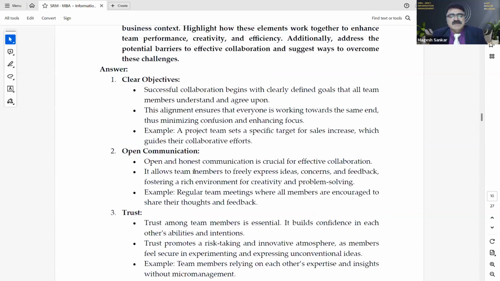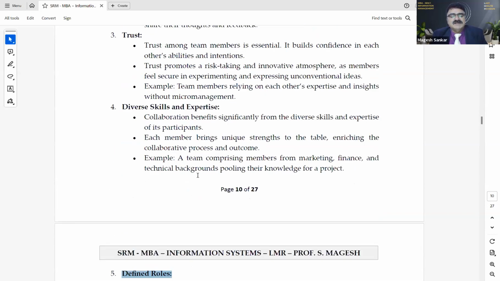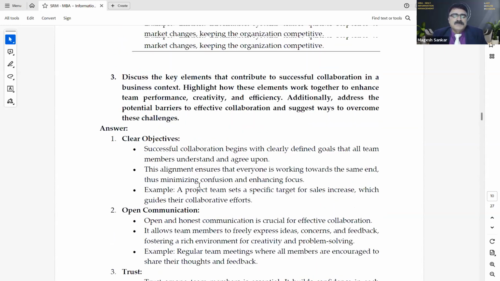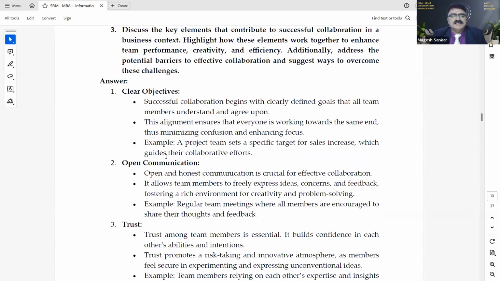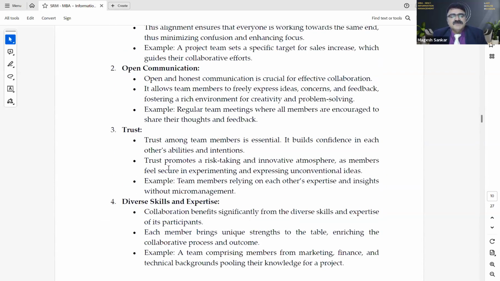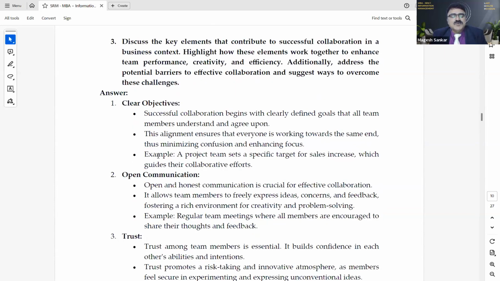Somebody was asking about the length. I have given the entire answer for 5 marks, at least 2 pages. If you're writing, 1 page is enough for 5 marks. I have shown you, supposing you are going to write this, I have given more points, 2 plus 1. You need to write the important ones here. So write in terms of points so that you get more marks.